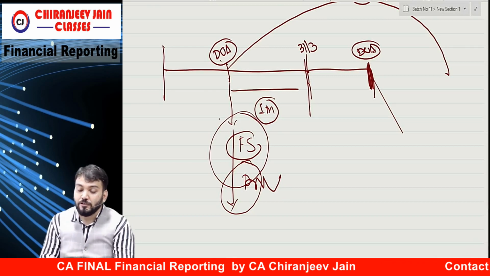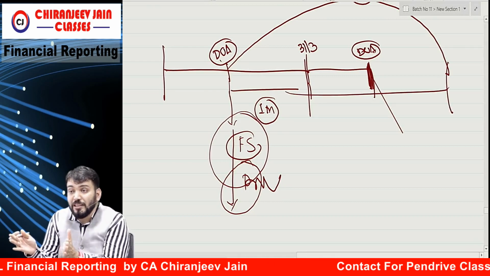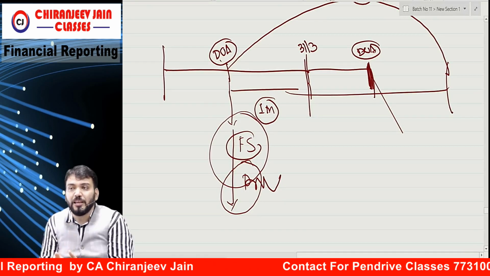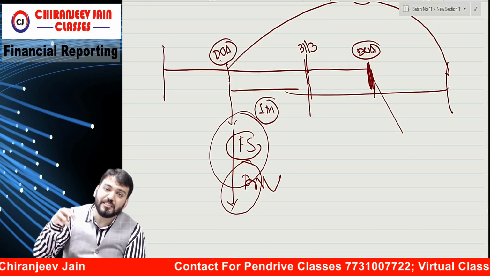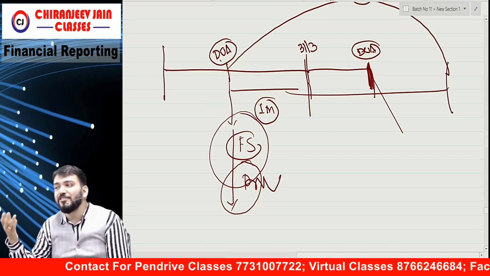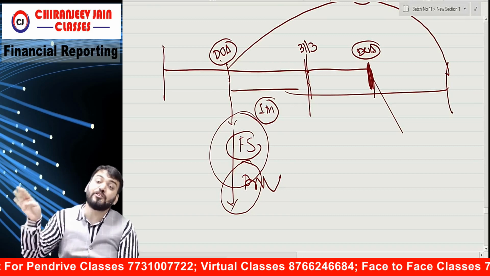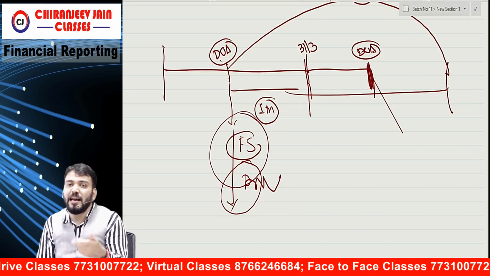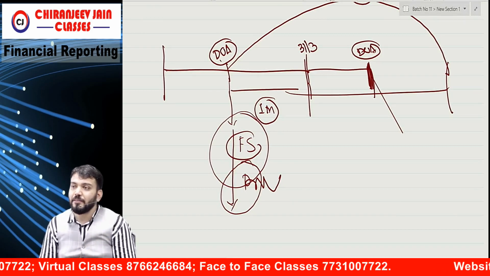Understood what I am saying? So they have given a measurement period of one year. During this measurement period, you can obtain new information about the facts and circumstances that existed on the date of acquisition, and you can change this initial accounting retrospectively. Means you can adjust the goodwill amount and the net assets amount retrospectively.